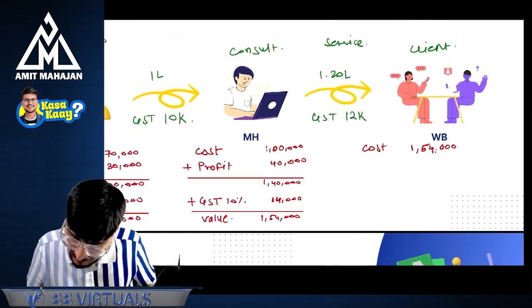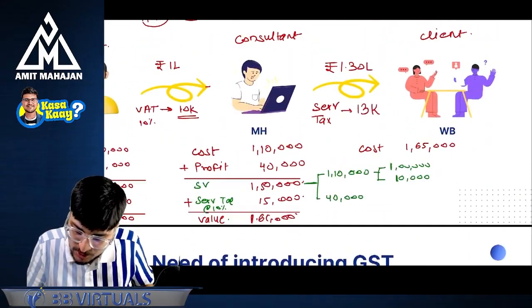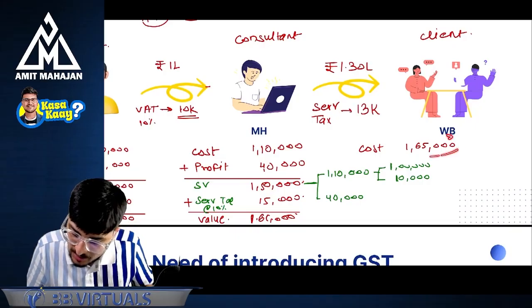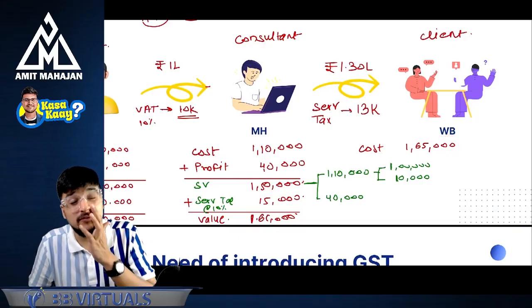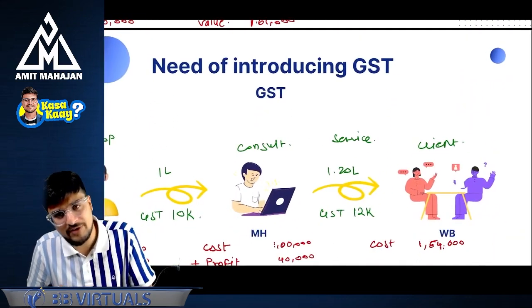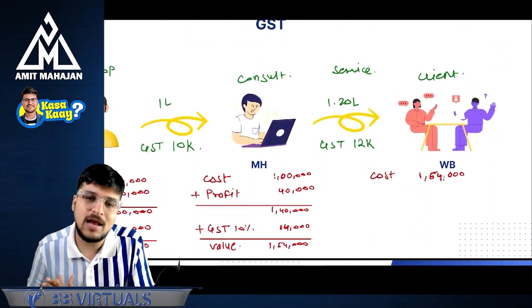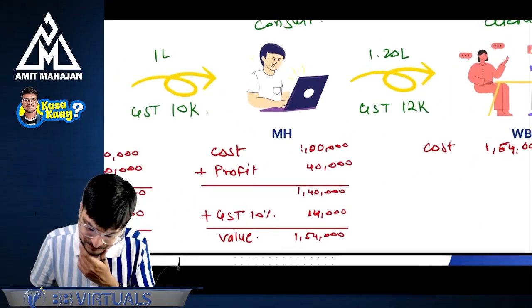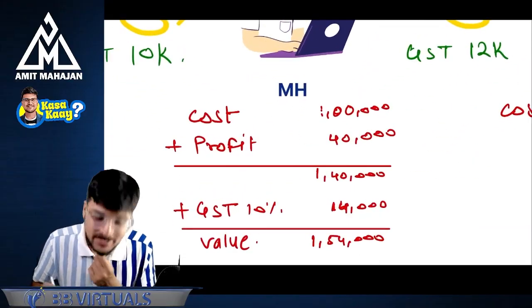Correct? This is 1 lakh 54. Now you can see the difference in the cost. So can I say ultimate burden on the consumer, or ultimate burden of the cost? What was the cost earlier? 165, keeping the same profit and everything. Here the cost will come to 1 lakh 54,000. So can I say here there is no cascading effect?